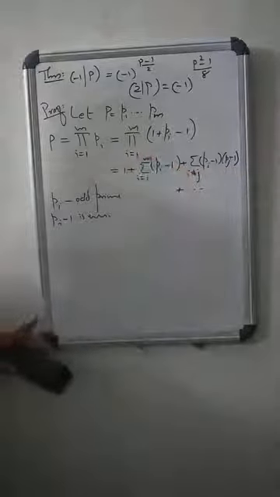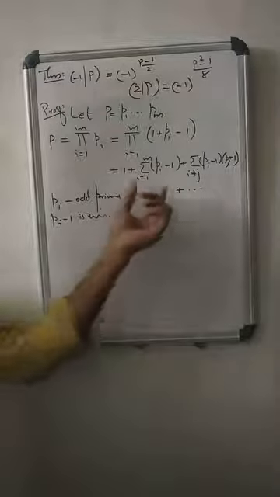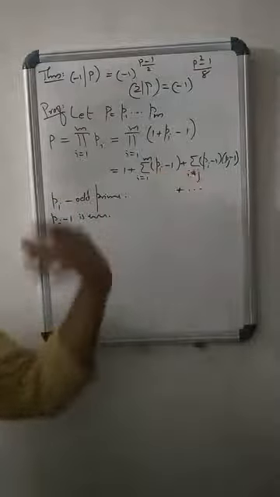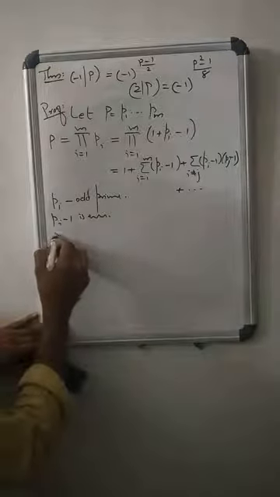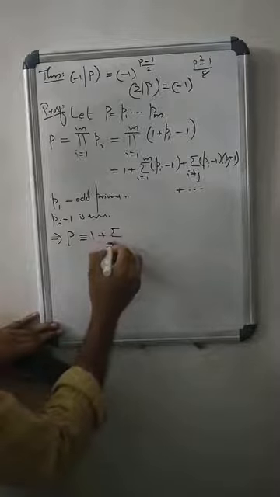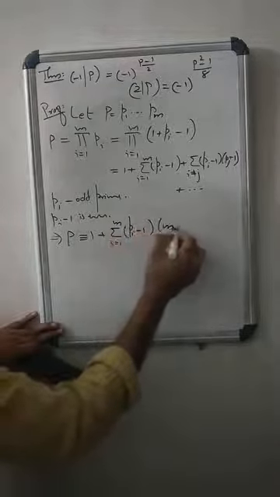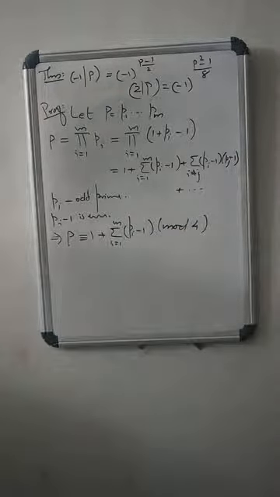The first term is 1, the second term is the sum of pi minus 1, so p is congruent to 1 plus the sum, i ranges from 1 to m, of pi minus 1 mod 4.